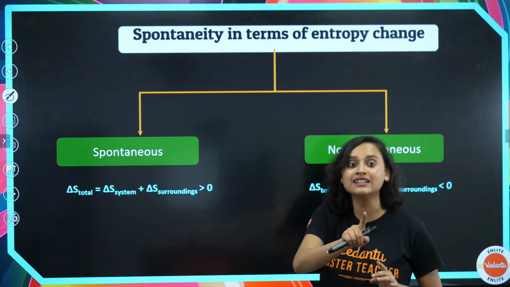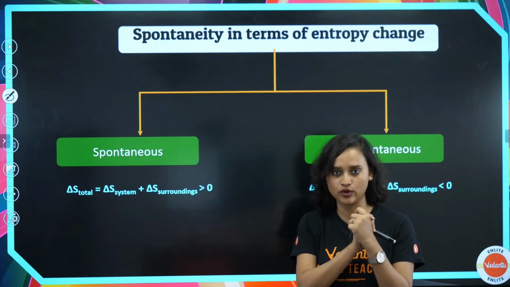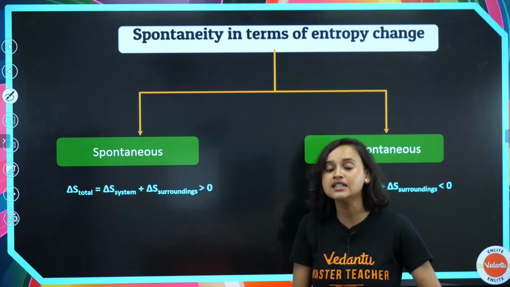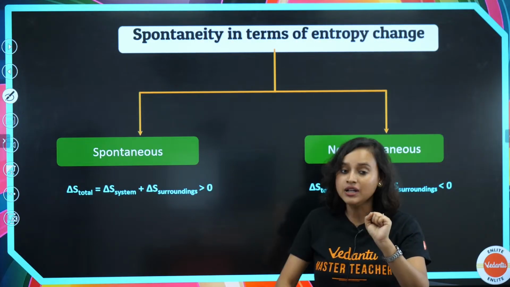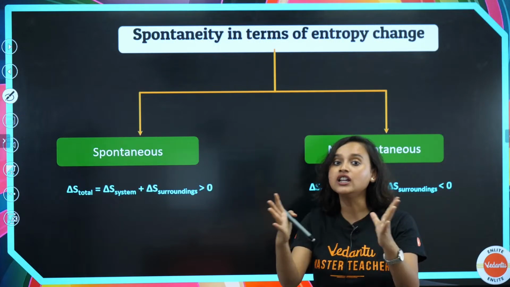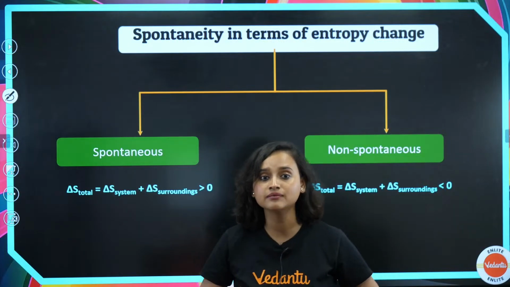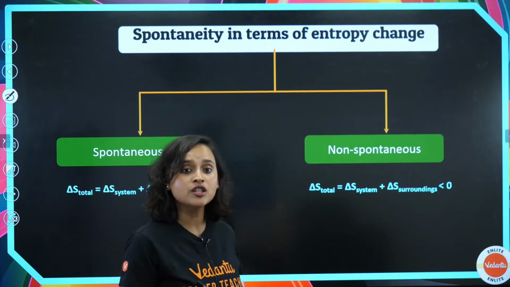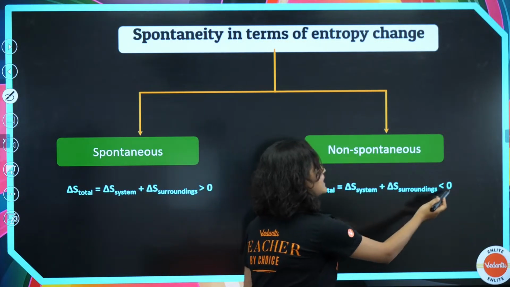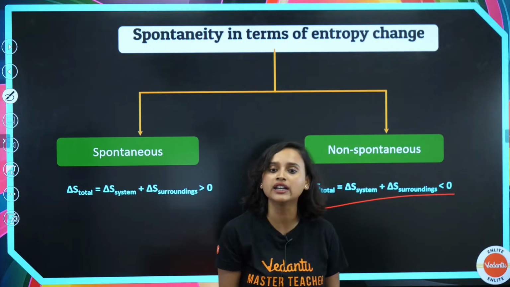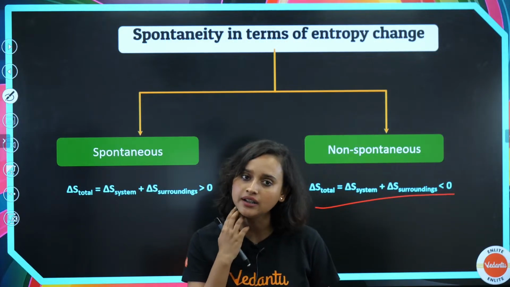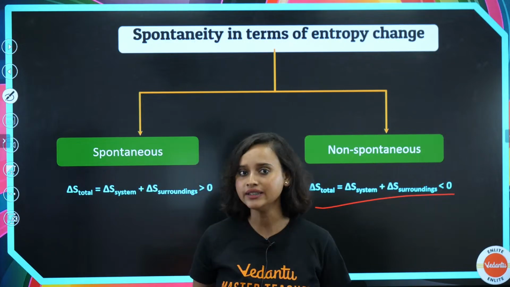When that is greater than 0, it is spontaneous. When delta S of the system plus delta S of the surrounding together is greater than 0, it is spontaneous. And when it is less than 0, that's when you get non-spontaneous.